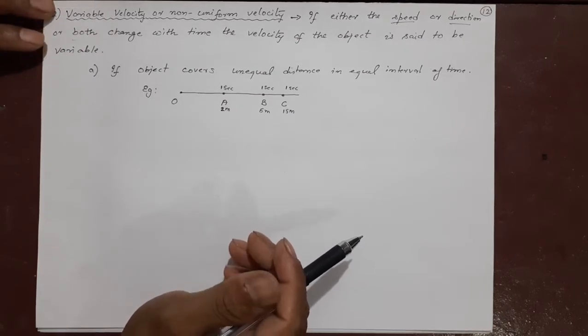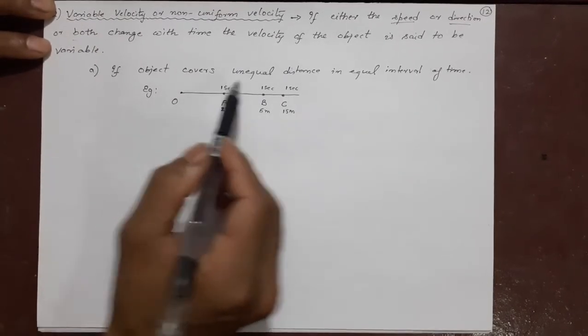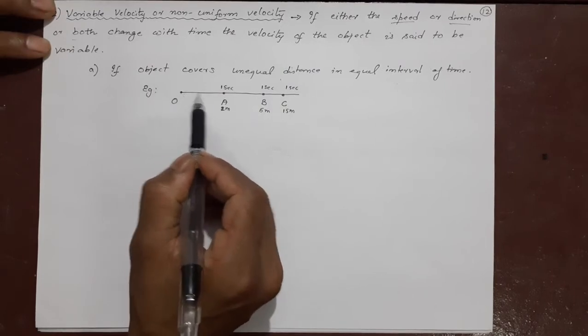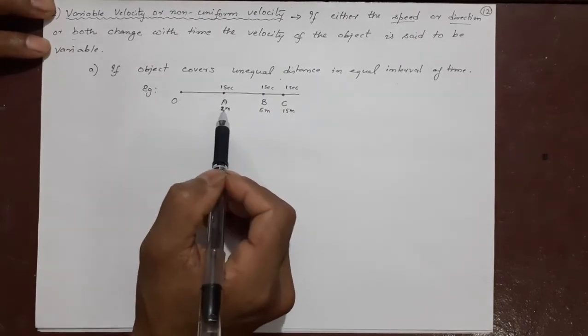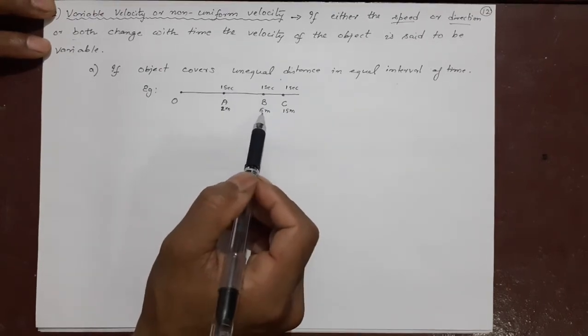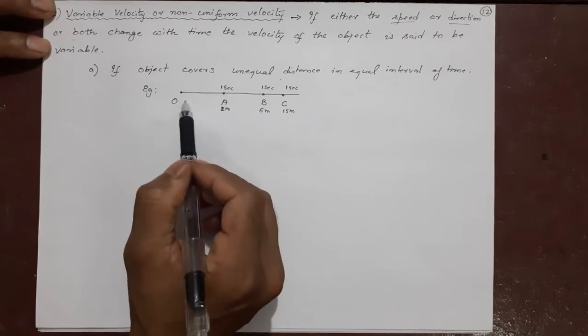Now I'll give you each and every one here. The first one: if an object covers unequal distance in equal intervals of time, suppose it starts from O, to A, 2 meter in 1 second, 2 meter in another 1 second, then 5 meter. Already different speed, different velocity, different distance is covered.